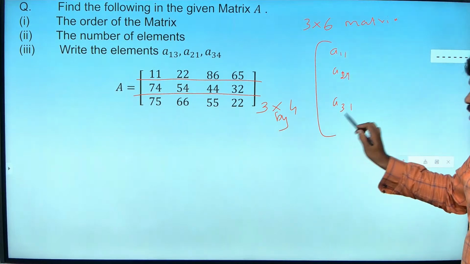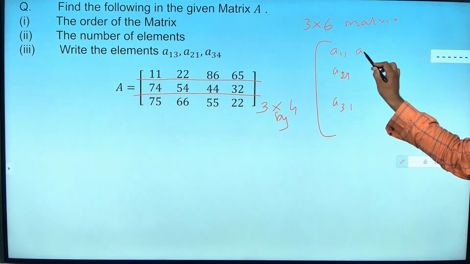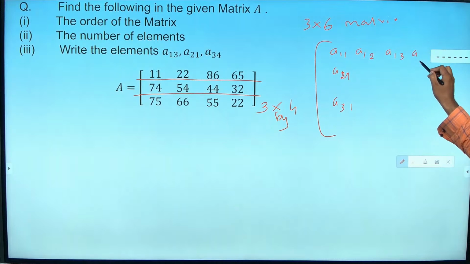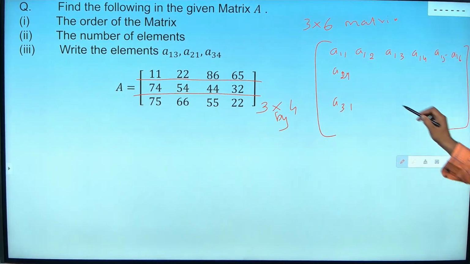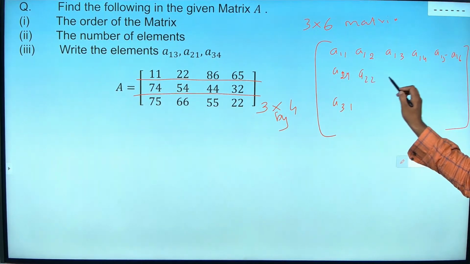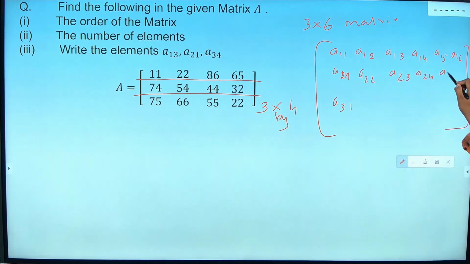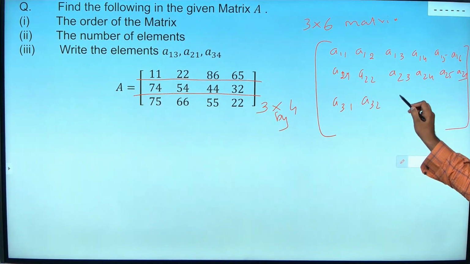See, now I have written 3 rows, stop there. Then you write 6 columns. A12, A13, A14, A15, A16. Then A22, A23, A24, A25, A26, A31, A32.